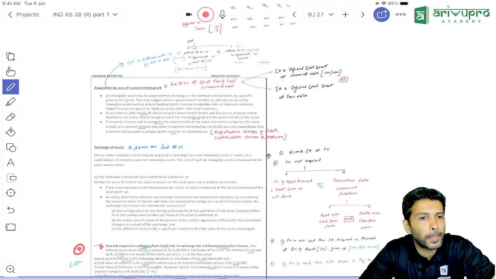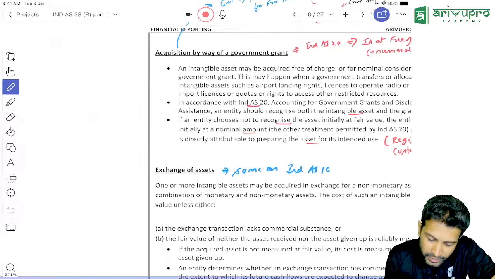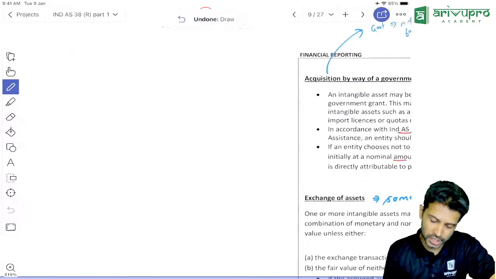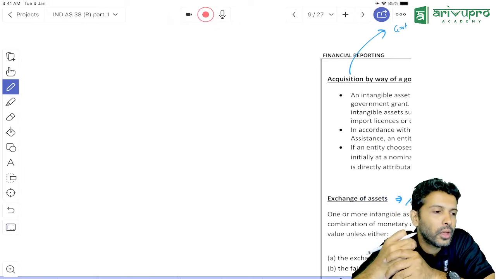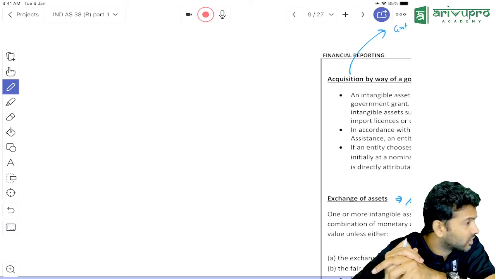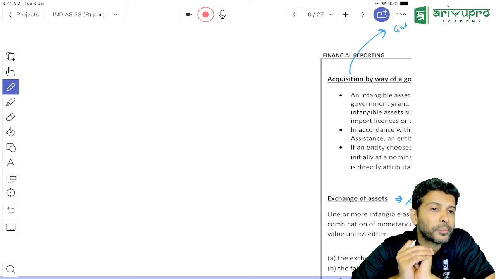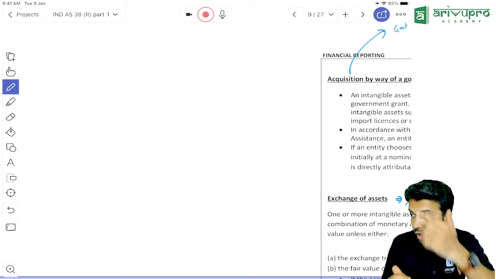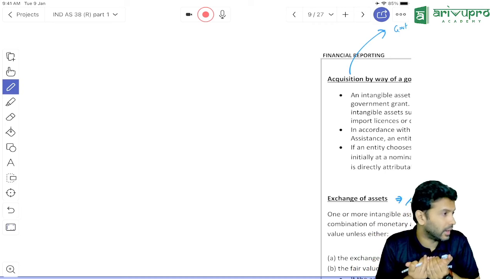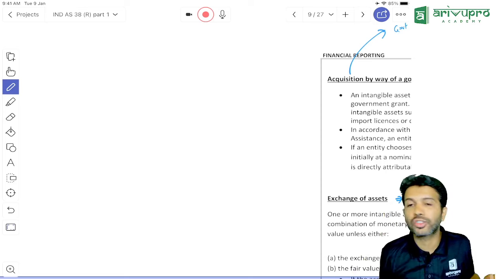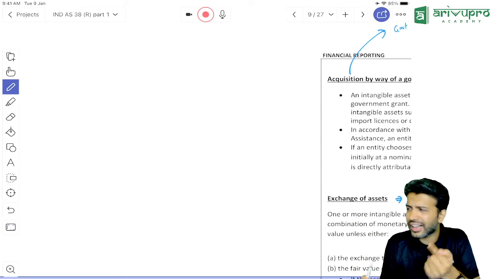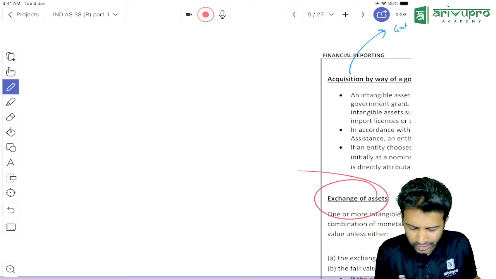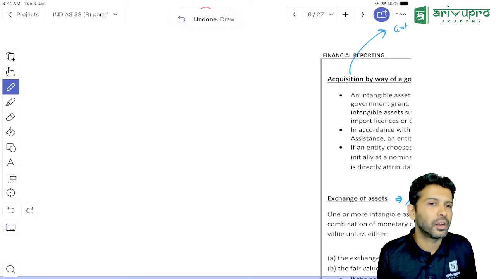Move forward. Okay, next, again a repetitive concept called exchange. Let's test our memory. Exchange is a new concept or we know? Old concept, we studied in Ind AS 16. Exchange means what, sir? One non-monetary asset is coming in, another non-monetary asset is going out. So in the intangible asset scenario, give me an example for exchange.